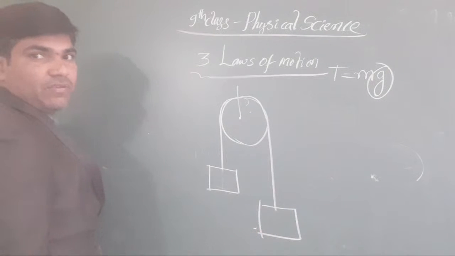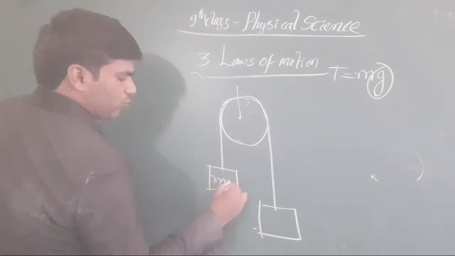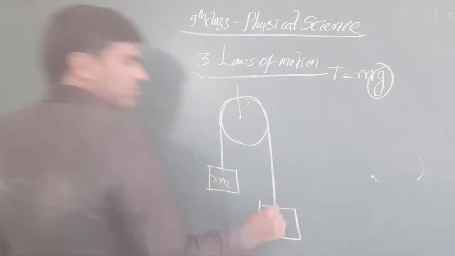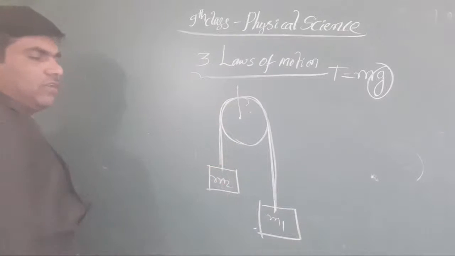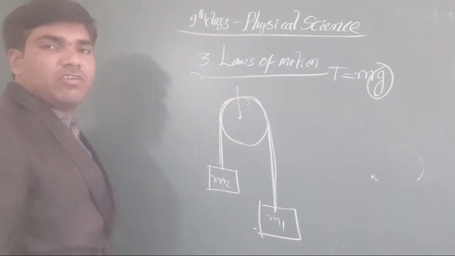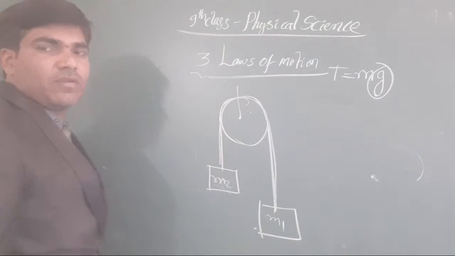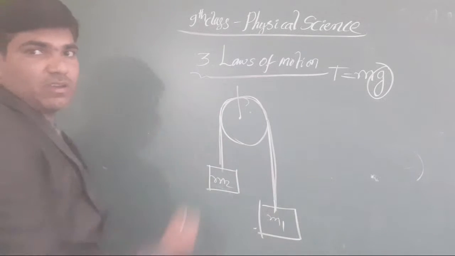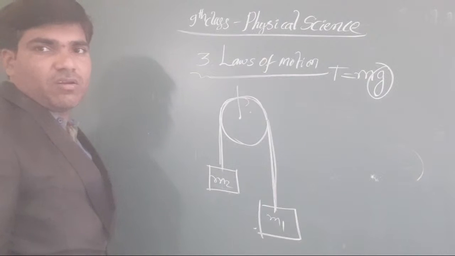Okay, here we have taken an M2 mass, and otherwise we have taken an M1 mass. Due to the tension forces, it will work opposite to the gravitational force. Because of that, whatever M1 and M2 are there, they change their positions. Okay, clear or not, all the students?